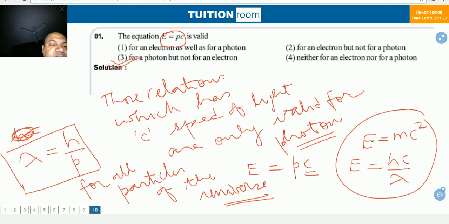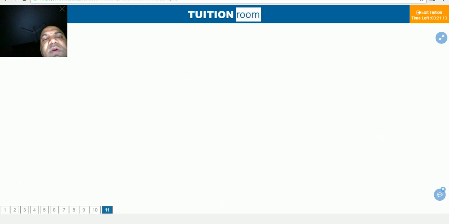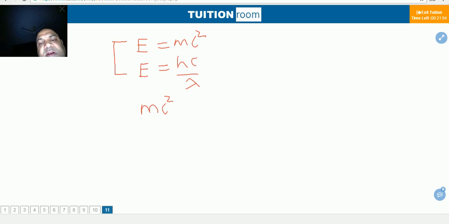But this relation is true. In fact, E is equal to mc square and E is equal to hc by lambda. Now equate these: mc square is equal to hc by lambda. The c's cancel, mass into speed will be momentum, p is equal to h by lambda. Lambda is equal to h by p.